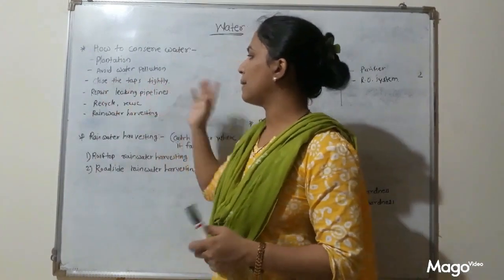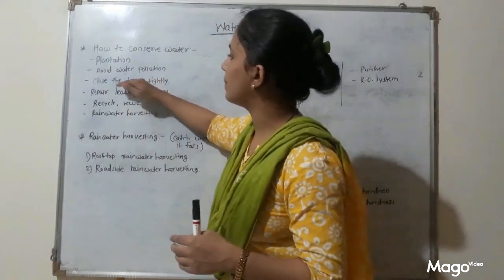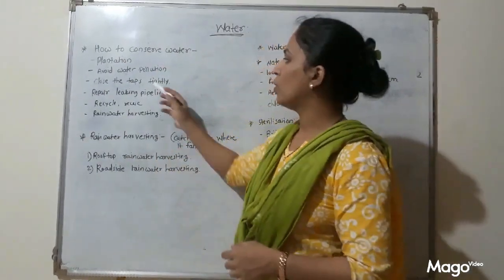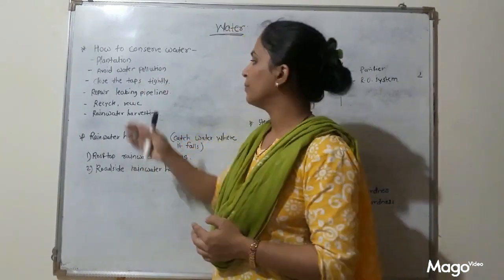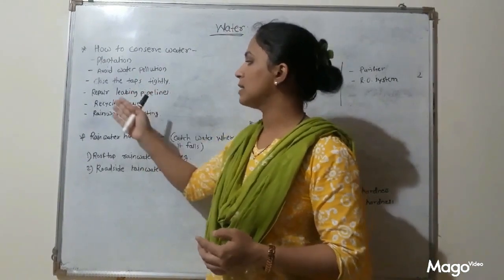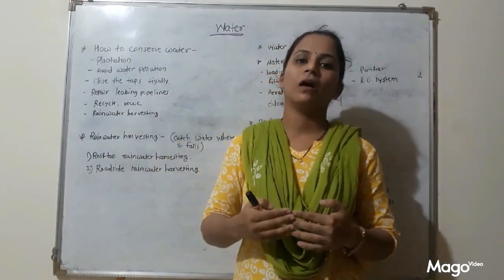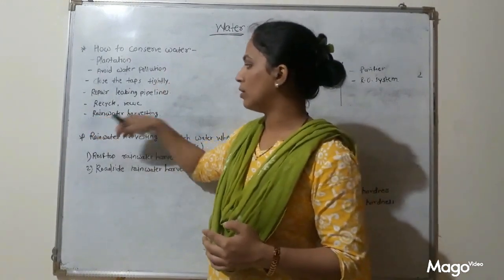Then close the taps tightly. This step is related to a lower level, meaning you can do it at your level. Close the taps tightly so that we can prevent water loss. Then repair leaking pipelines. Recycling and reuse of water, and rainwater harvesting, are the main steps in water conservation.